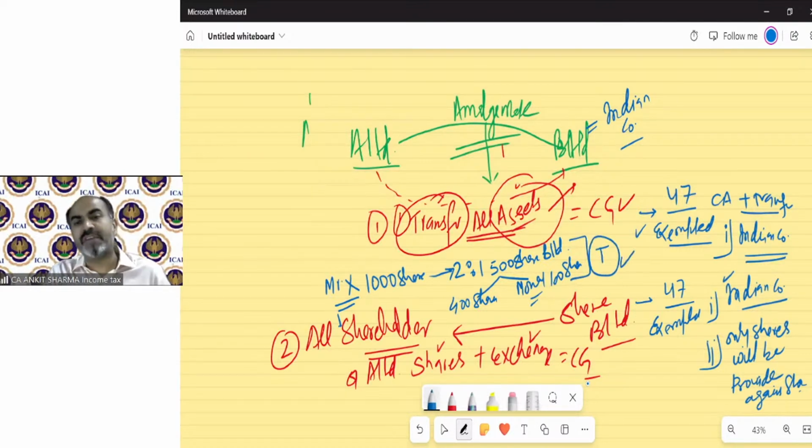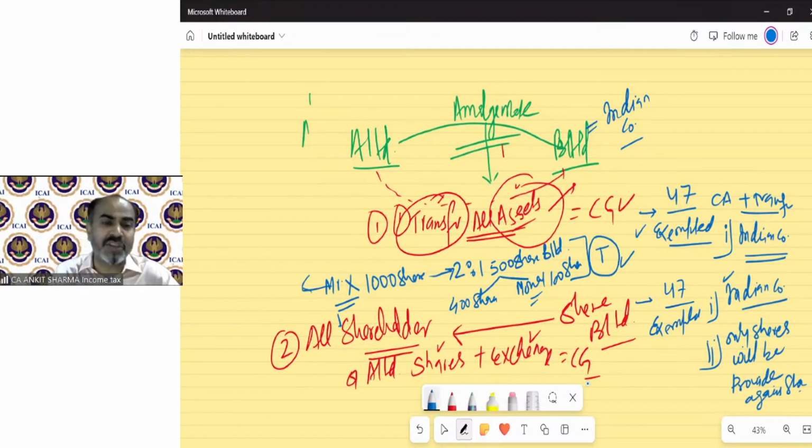So exemption will run in the second case only if both conditions are fulfilled. The amalgamated company is an Indian company and only shares will be transferred against shares. If there is any other consideration, then this is going to be taxable.